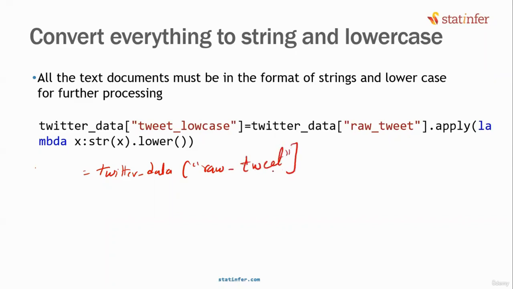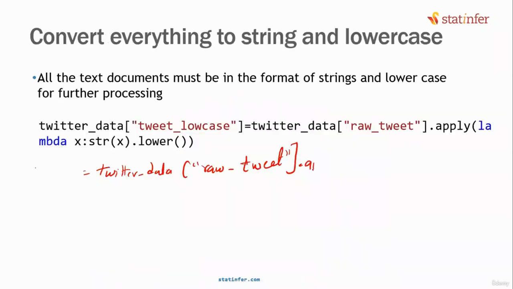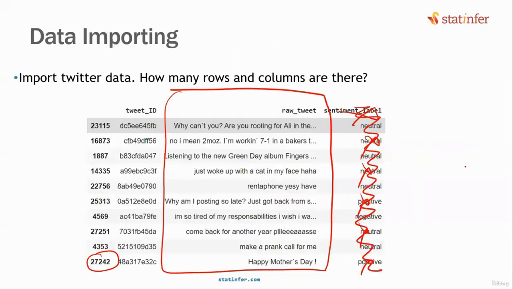What is raw tweet? This is the one that I'm talking about. Go to this column and simply write dot apply lambda x colon. This is the syntax. And whatever you want to do on x, you can write it here. Basically, you can write a for loop. Go to the first row, convert everything into lowercase. Go to the second row, convert everything into lowercase. Go to the third row. You can write a for loop, isn't it? For i equal to 0 to n, do all these steps. You can write like that.